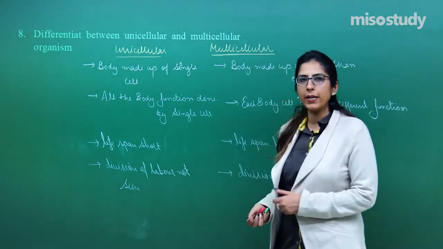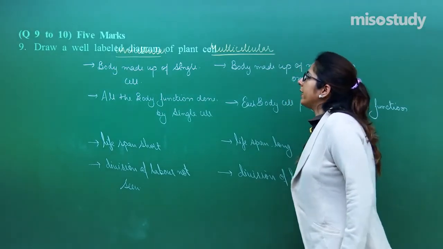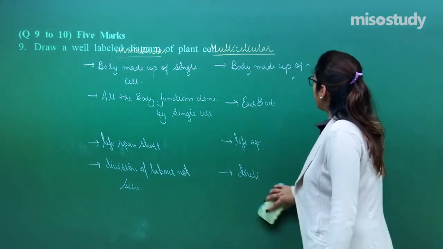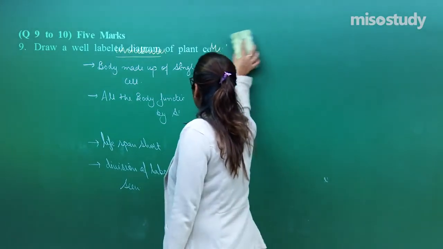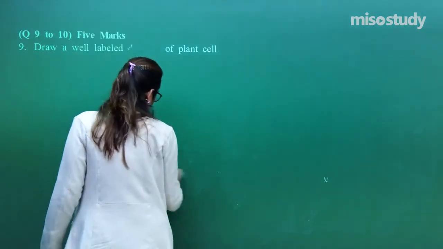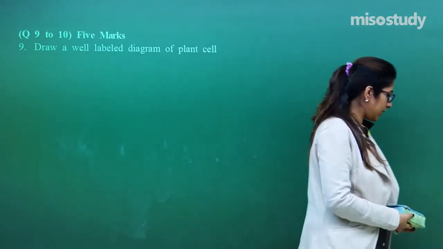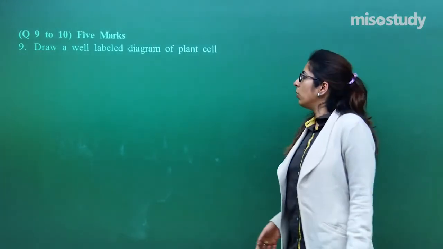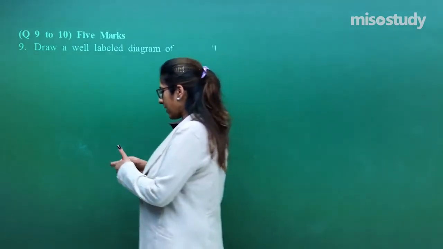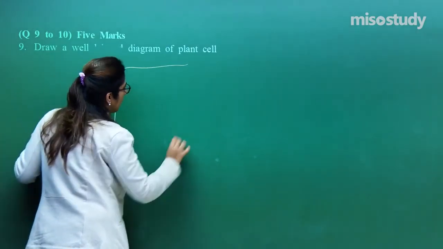This was question number 8. Let's move on to the next category. Yes, this is a 5-mark question, again a very direct question from the notes which I have already given you. The questions which I have included in today's session are very important, right? So, draw a well-labeled diagram of a plant cell. Very easy, very direct as well. I'll just give you a rough diagram of a plant cell.